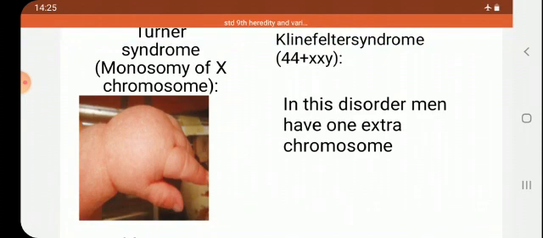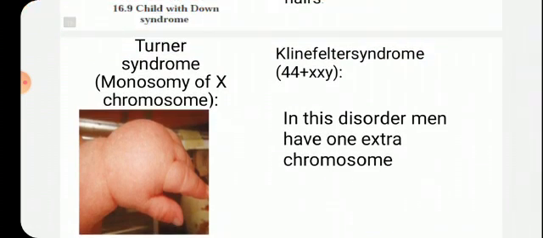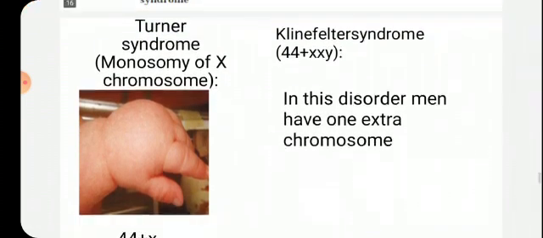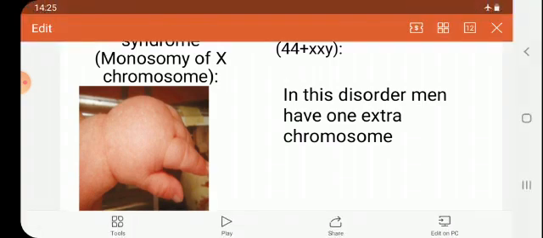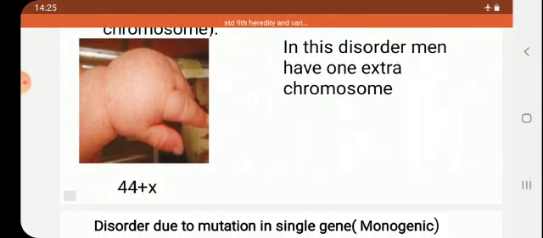But this Turner syndrome is seen only in females. Children, keep in mind, Turner syndrome is seen only in females, wherein 1 X chromosome is less. In a female, the chromosomes in a normal case should be 44 plus XX. Instead of that, in a diseased condition, the female has 44 plus X chromosome.